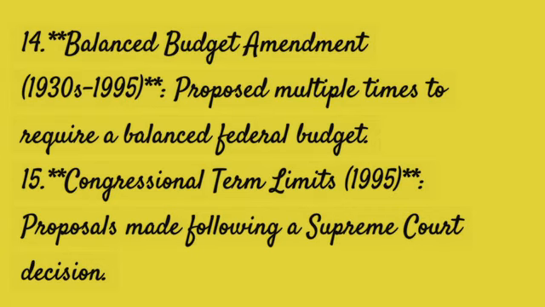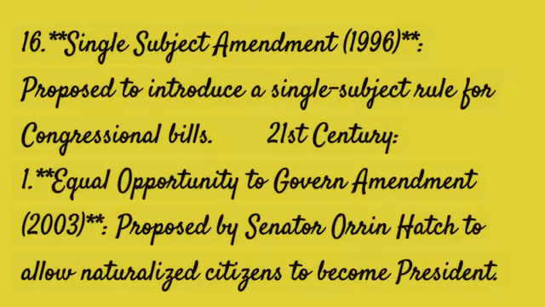14. Balanced Budget Amendment, 1930s-1995. Proposed multiple times to require a balanced federal budget. Congressional Term Limits, 1995. Proposals made following a Supreme Court decision. 16. Single Subject Amendment, 1996. Proposed to introduce a single-subject rule for congressional bills.